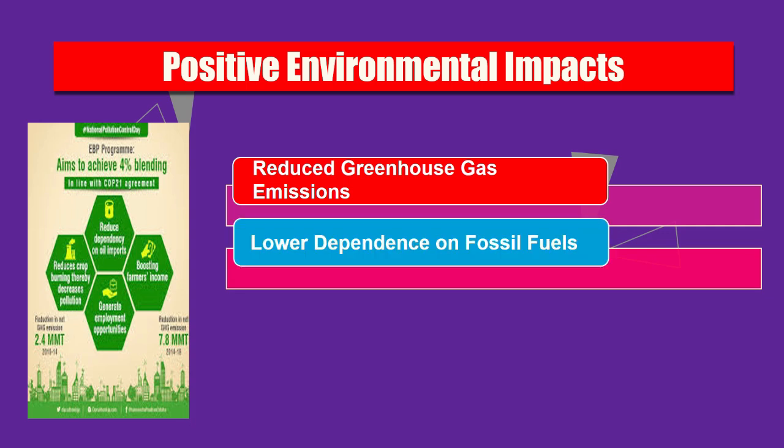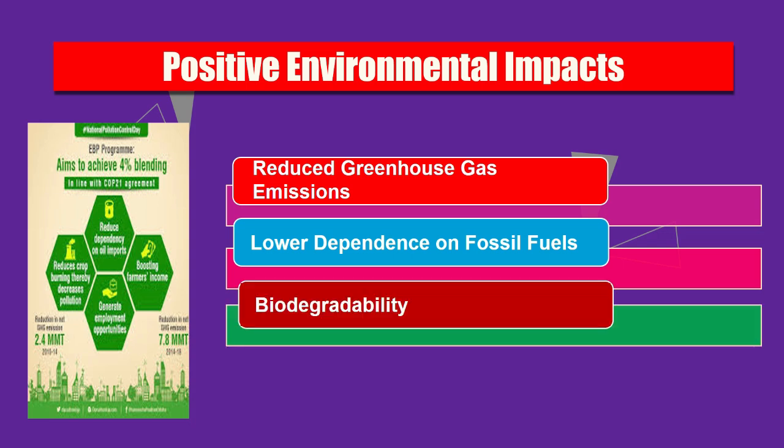The second positive impact is lower dependency on fossil fuels. Ethanol reduces the reliance on petroleum, helping diversify energy resources. And also biodegradability: unlike fossil fuels, ethanol breaks down more quickly, so it gives a lesser pollution risk in case of spills.